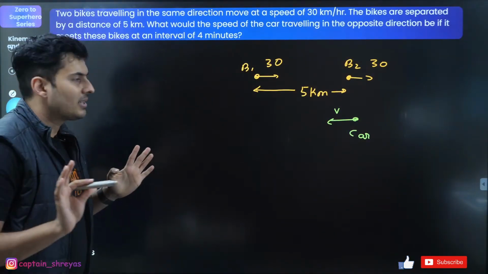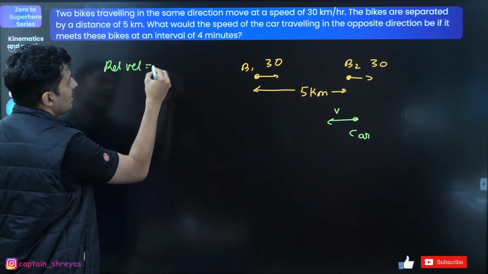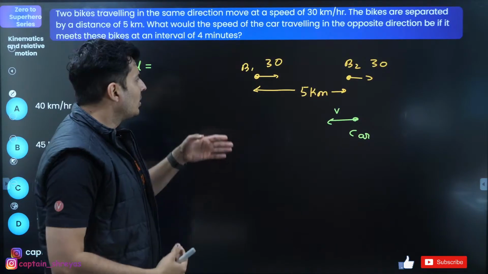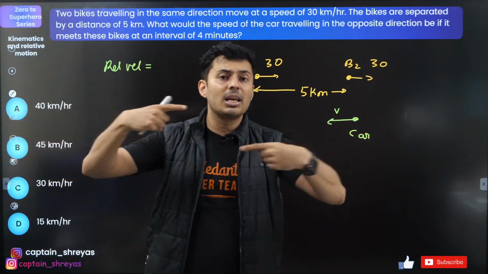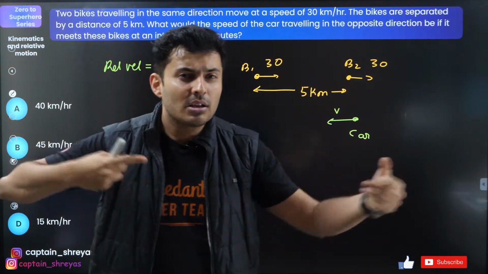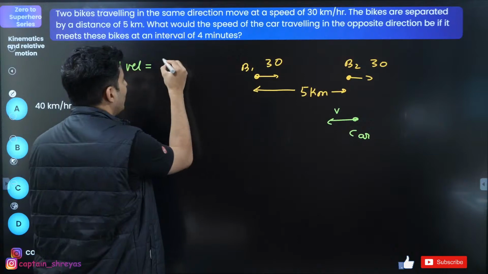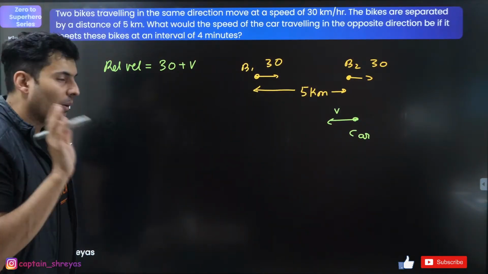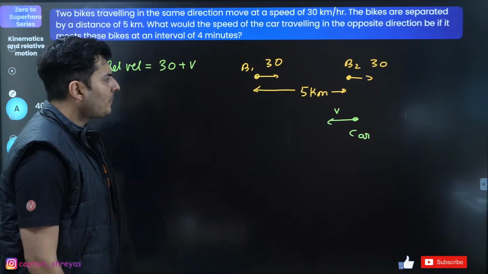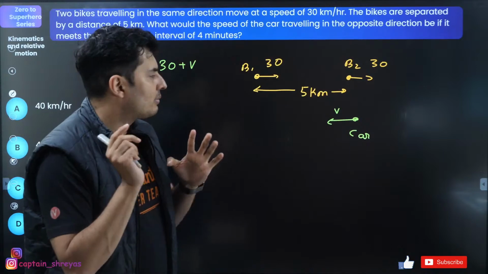Okay, my logic is like this. What is the relative velocity between the bike and the car? Bike is going with 30, car is coming with v. So will it be 30 minus v or 30 plus v? They both are opposite, no? They are coming closer. So they will add, right? So won't it be 30 plus v? Yes or no? 30 plus v. Between the bike and the car, relative speed is 30 plus v.